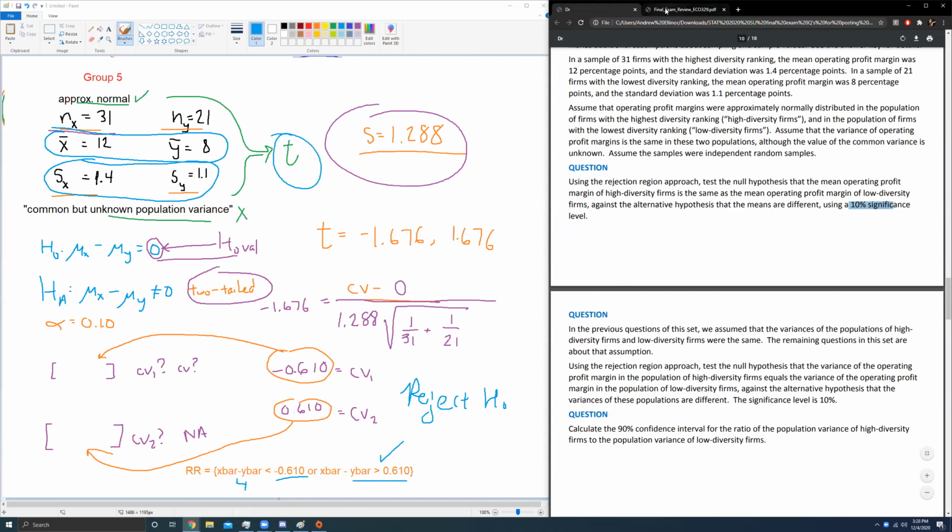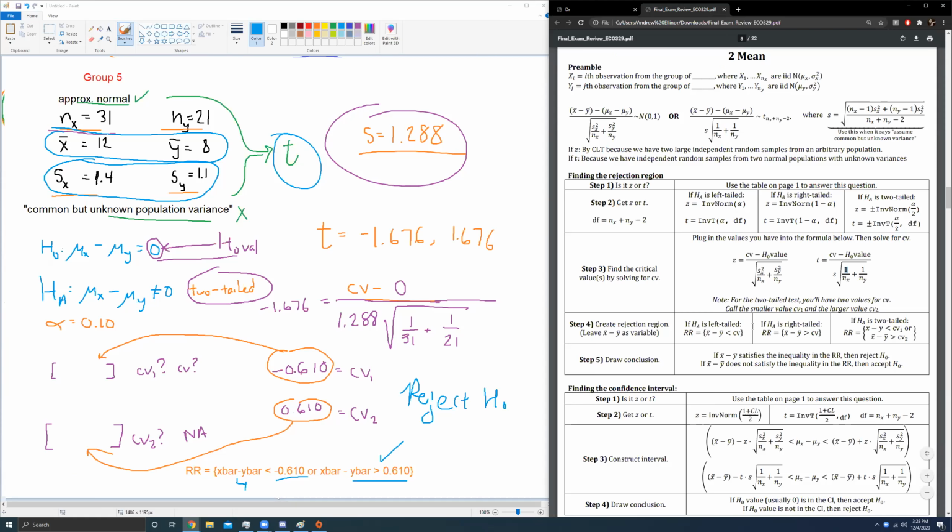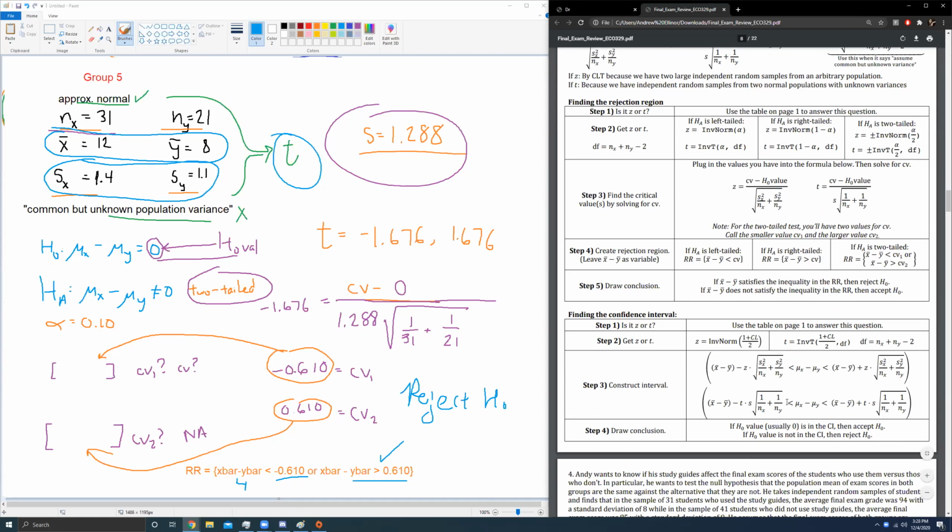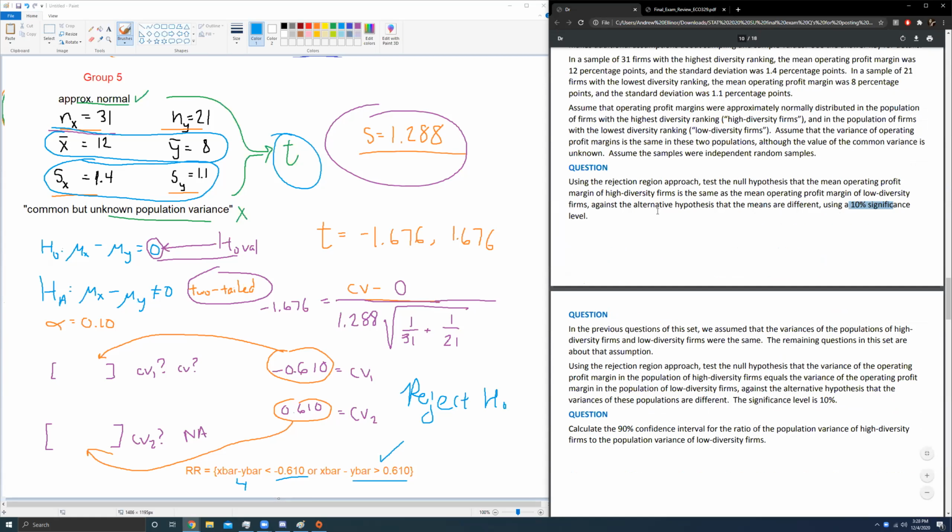I'm not going to take up the time to do it, but bear in mind, you could be asked to do a confidence interval, and you would just follow the steps down here, follow them like you see down here, and you would get a confidence interval just like that. But we weren't asked to do that. They're going to quickly segue into